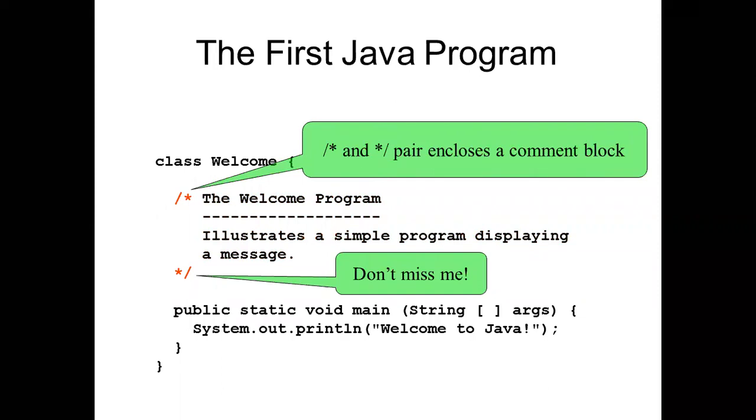So the first Java program you have already seen. I am repeating the same thing. So what are the different functions here? What is this slash and star indicating? Class Welcome, again starting slash star and closing star slash. These are called a pair that encloses a comment block. So this sign is the starting of the comment and the closing of the comment. So it is necessary to mention here.